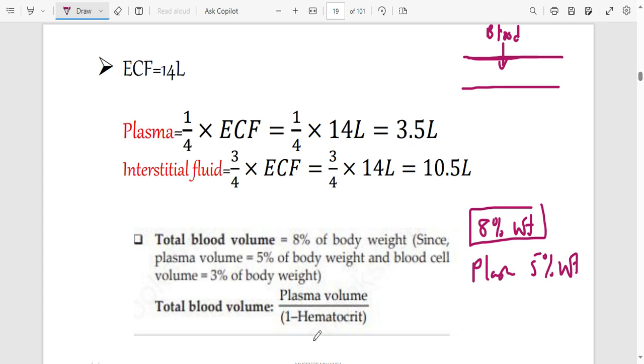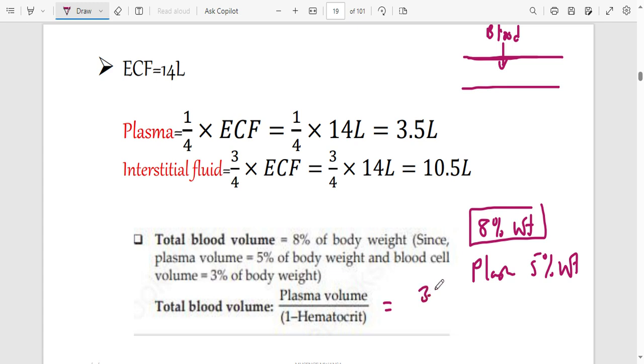Hematocrit is just giving a number of cells, red blood cells in blood. So if I say 1 minus red blood cells, then I'm talking about just that part of blood that does not have the red blood cells. 1 minus the part that has got red blood cells, that is hematocrit. And hematocrit is mostly 45% or 0.45. So you can actually calculate the total blood volume by saying plasma volume, as we've already calculated,